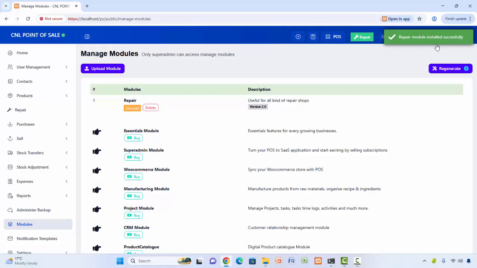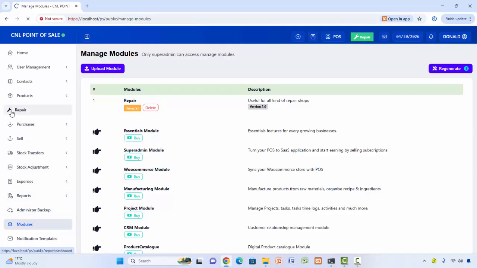Now the repair module is successfully installed in our POS. This is one of our clients who is doing bricks and some mechanical jobs. So he wanted a repair module that can work for giving job cards and a lot of other things. And now we are going to the repair section.